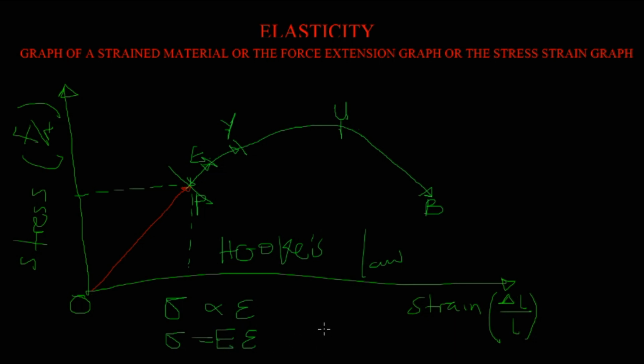Now, elastic modulus gives the strength of the material. It helps us to determine the strength of a material. If I divide both sides by the strain, I will have the elastic modulus equal to the stress over the strain.